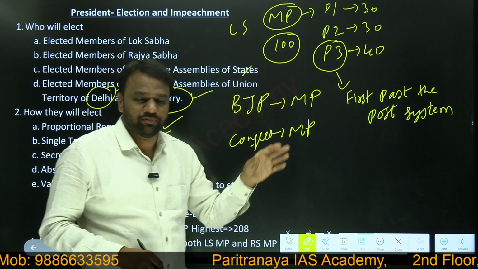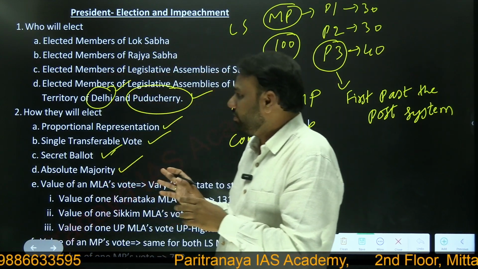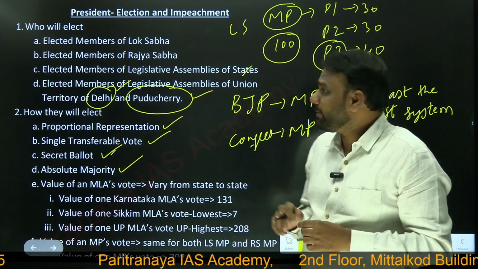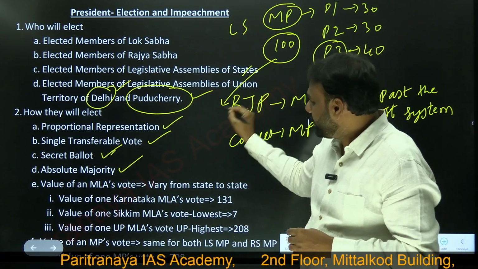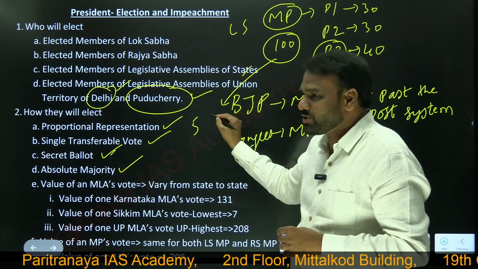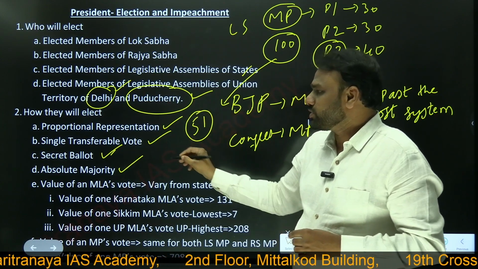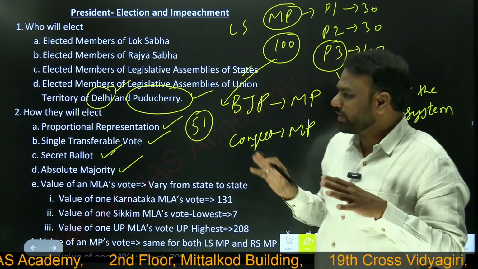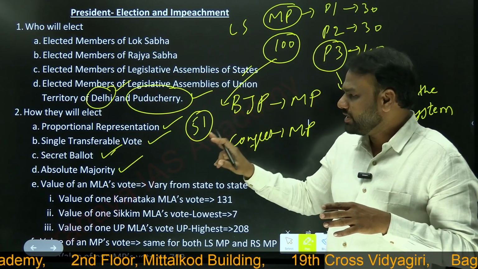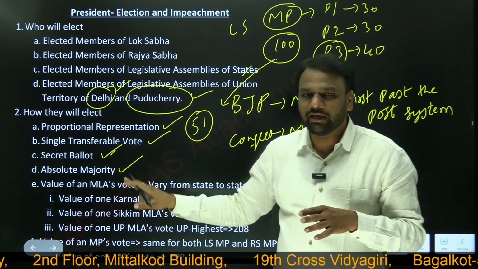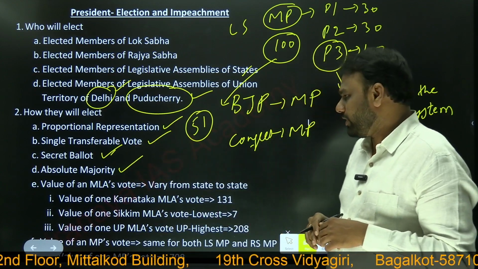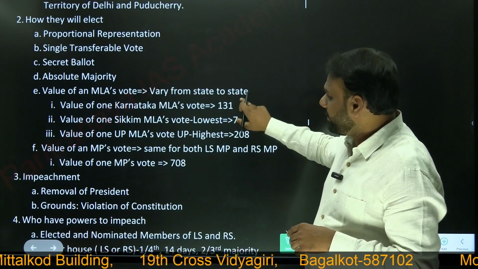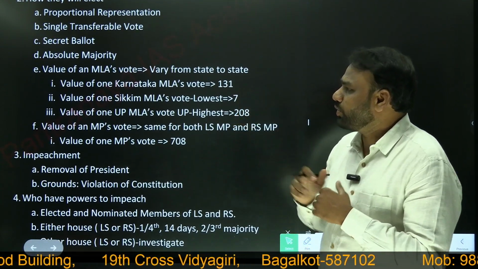So in the first past the post system, the person who secures the highest vote is declared the winner. But in case of the president's election, that is not the system. Here he should secure an absolute majority. It means if 100 people have voted, he should get a minimum of 50 plus 1, that is 51 votes. With such a majority, the president will get elected. So what are the important things? Proportional representation, single transferable vote, secret ballot, and absolute majority.